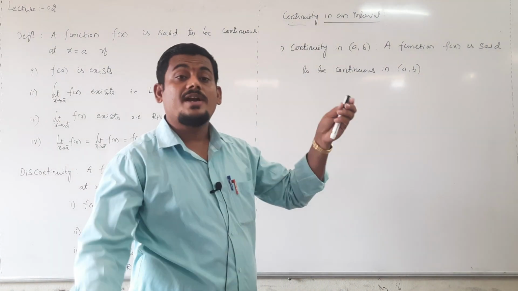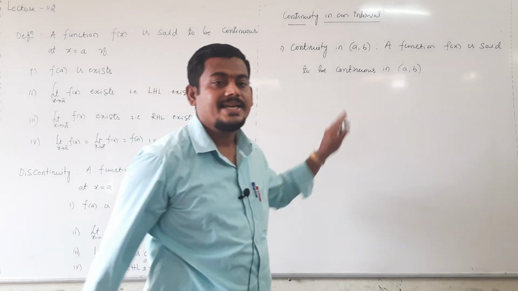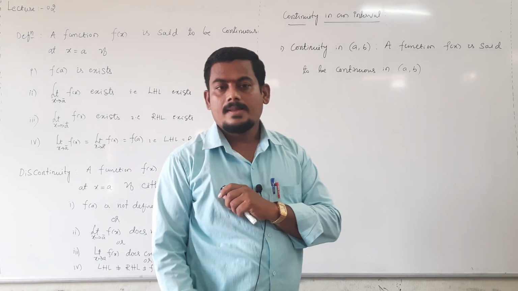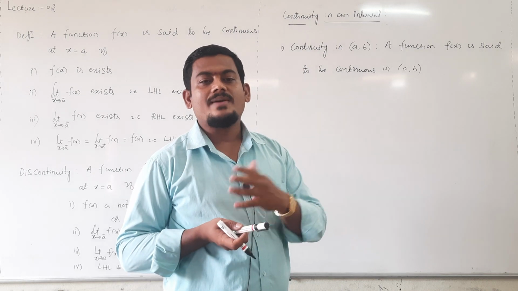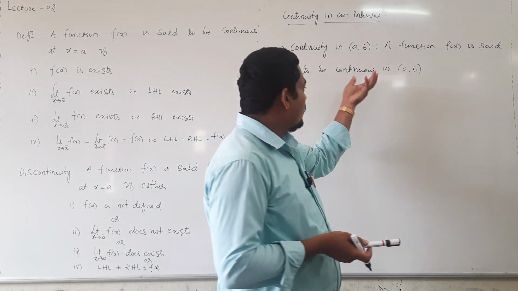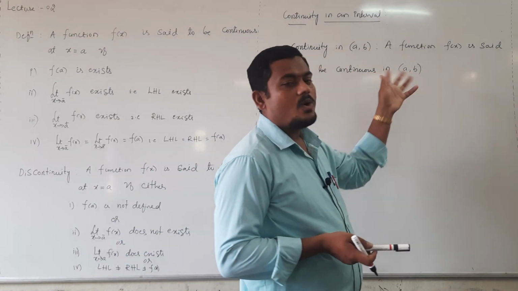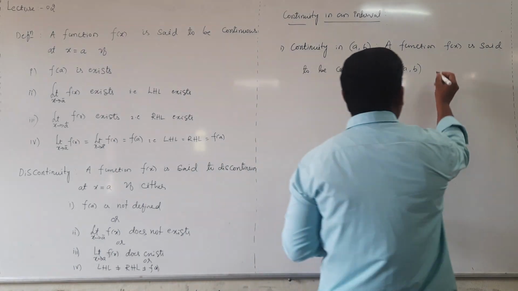The function is said to be continuous throughout this interval. In an interval there exist infinite number of points. A function is said to be continuous in open interval a comma b if the condition is